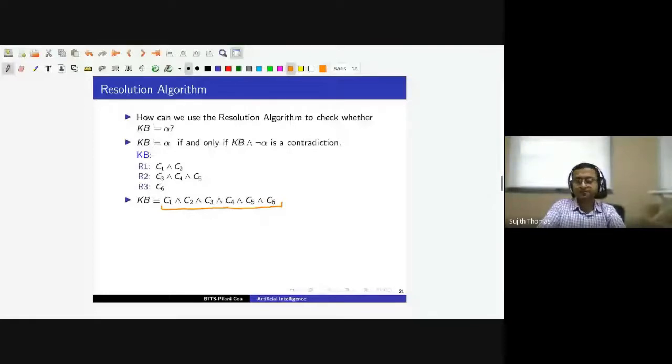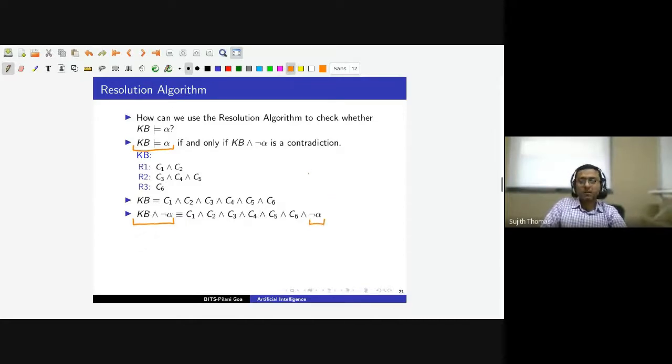So now what will be knowledge base and not alpha? Knowledge base and not alpha is a sentence that we need to construct to check whether knowledge base entails some sentence alpha. We know all the clauses that correspond to the knowledge base. Next, we are going to come up with the CNF form for not alpha.